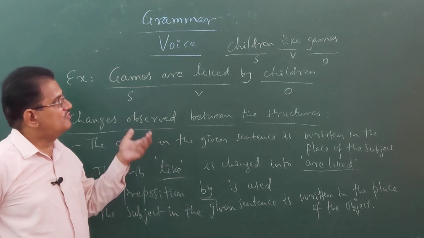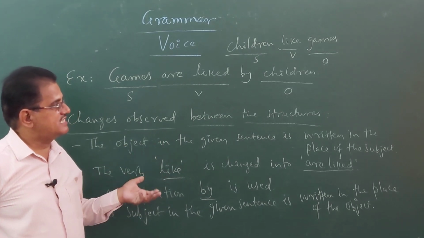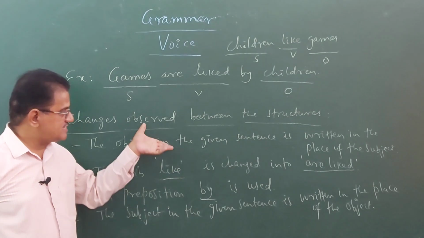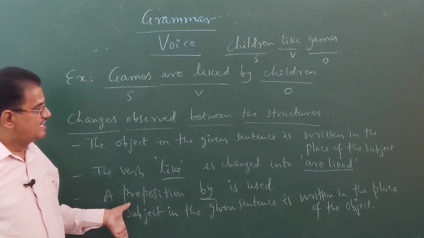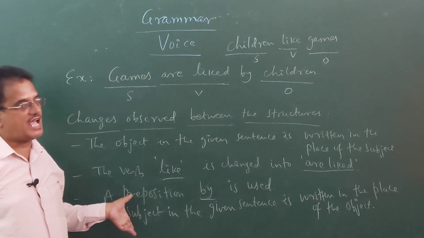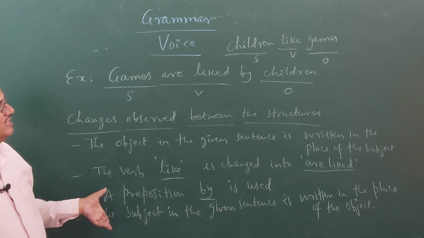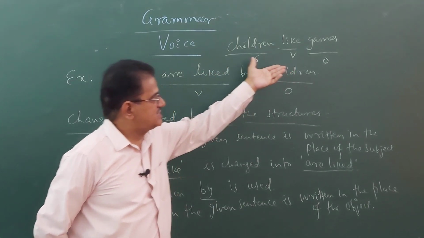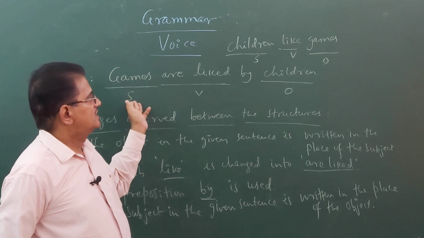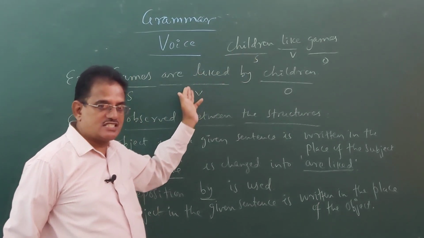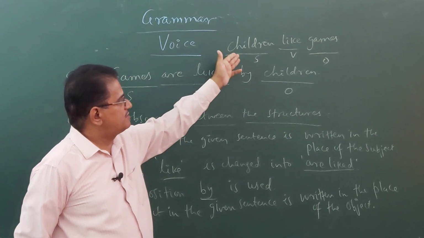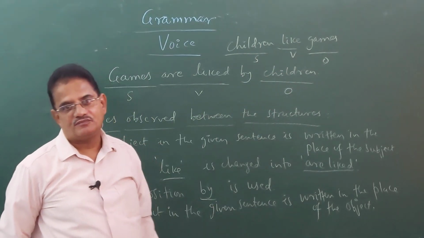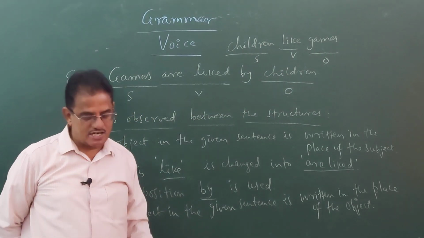So, this is how we change the sentences from active to passive. These are the changes that we can generally see there in the structure of the active to passive forms. The object in the given sentence becomes the subject, then the verb changes according to the tense of the verb, and then the subject becomes the object. This is how we change sentences from active to passive.